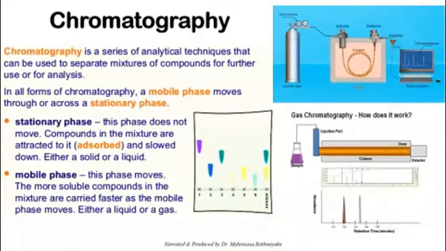This stationary phase, nothing but the column, is really important, because if you want to measure certain specific gases, you have to change the column, right? You cannot measure all the gases with the same type of column. For example, if you want to measure carbon dioxide in a sample, you should have a specific column for that, right? And let's say in the sample you have one more specific gas like sulfur dioxide. Then sulfur dioxide and carbon dioxide both cannot be measured by the previous column that can measure carbon dioxide. Then you have to go for another column type which can absorb the SO2, sulfur dioxide, also.